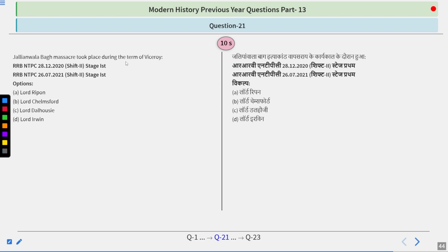Jallianwala Bagh massacre took place during the term of Viceroy Lord Ripon, Lord Chelmsford, Lord Dalhousie, Lord Irwin. Try to think about it, guys. Very simple question this is.